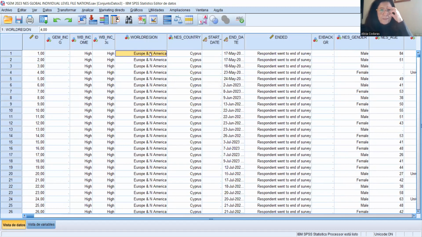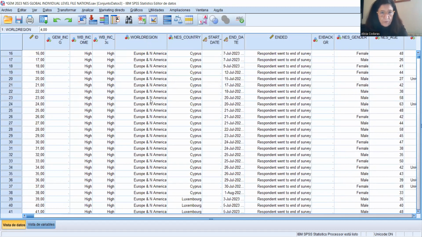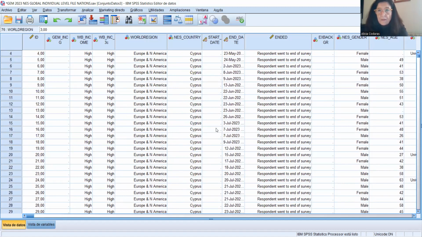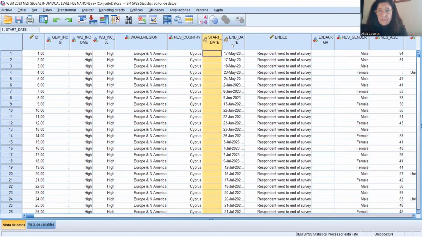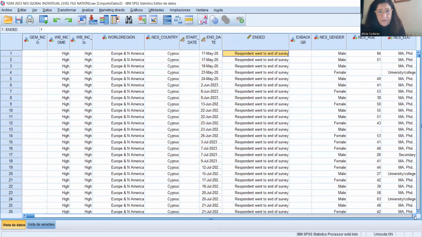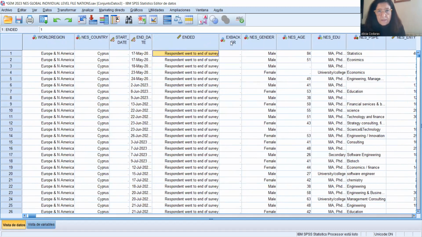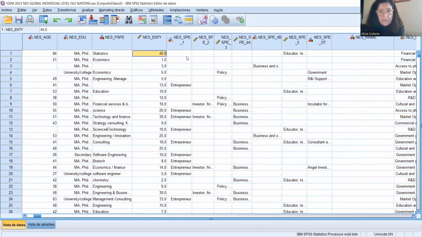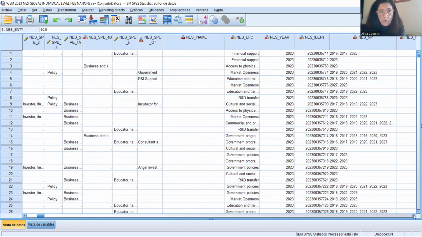In this variable, you can see the world region of the country. For example, Cyprus and Luxembourg are for Europe and North America, and Puerto Rico is for Latin America and Caribbean, etc. These variables state the first day that an interview started and finished, if the interview was complete or not. And here we can see the section about the expert's background, showing their gender, age, education, specialties, years involved in entrepreneurship, etc. And here you have this section with the interviewer's name.